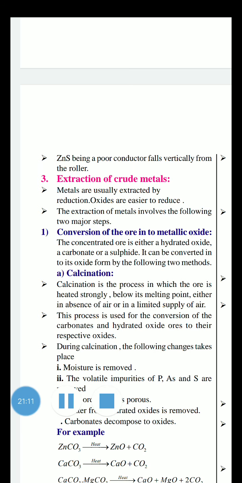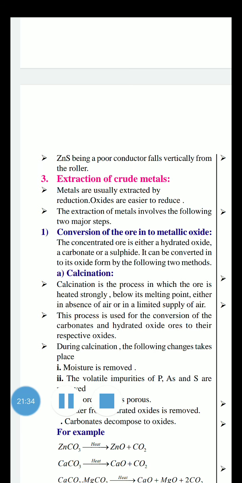Froth flotation means sulfide ores or sulfide impurities are separated using a suitable pine oil. That is froth flotation. And the chemical process is the leaching process. The leaching process is especially used to remove impurities from bauxite, argentite and gold ores. Okay, so the next step, concentration of ore, is completed successfully.